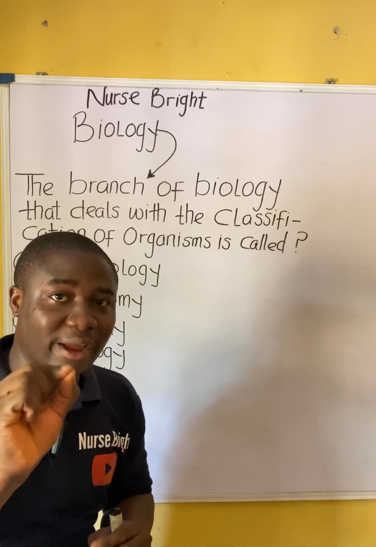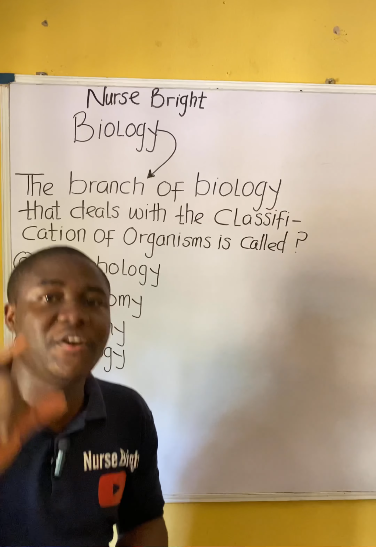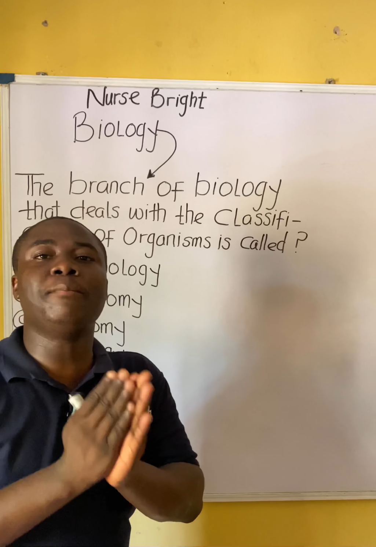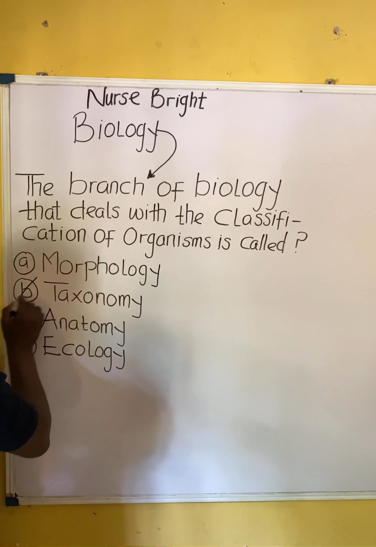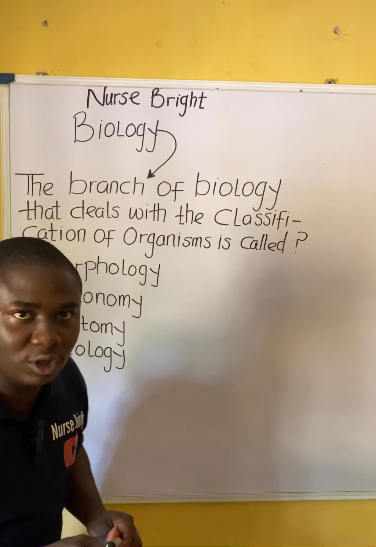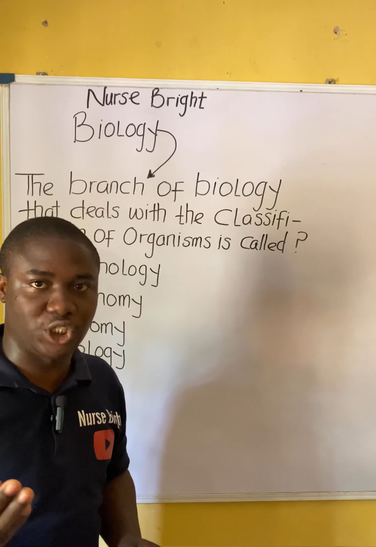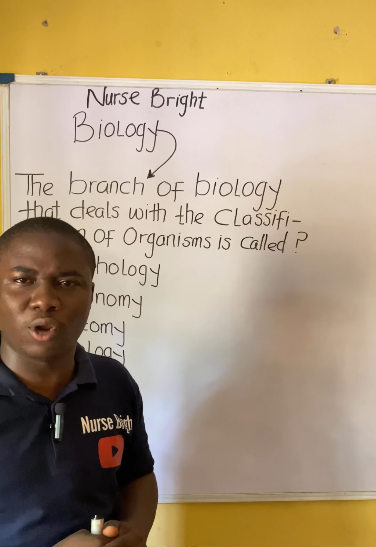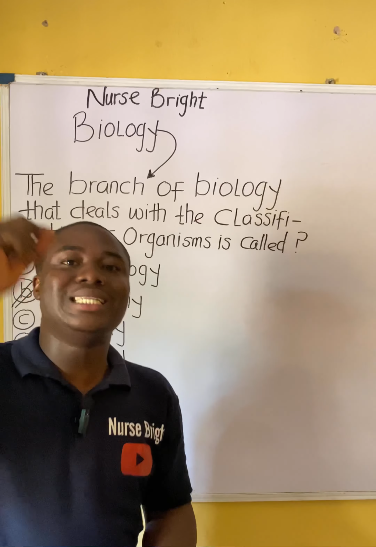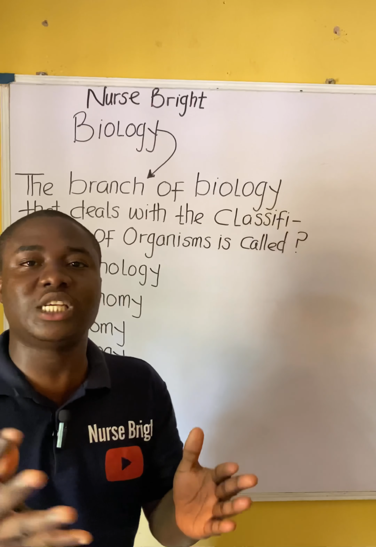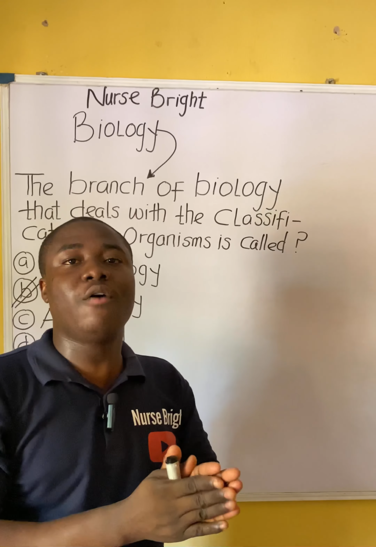The branch of biology that has to do with the classification of living organisms is simply called taxonomy. Please note this. It is not morphology. This is option A. Option A says morphology. It is not that. What's morphology? Morphology is a branch of biology that has to do with the study of the external structures of organisms.